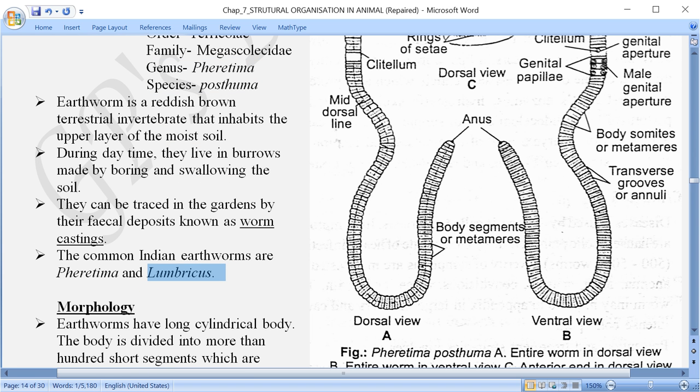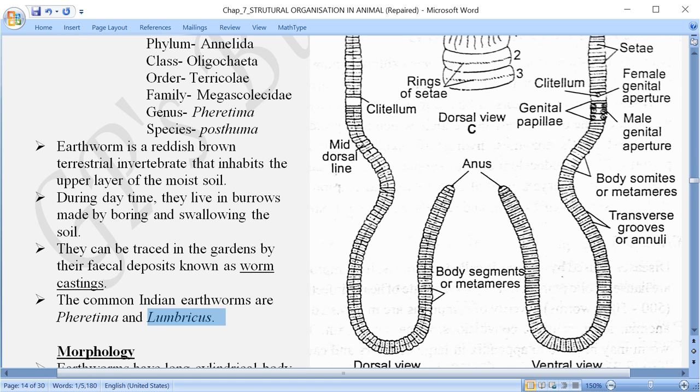Now here we are talking about the general characteristics of the earthworm. What is the color? They are reddish brown and they live on the land, not totally in the water. Only thing is that the soil in which they live should be moist. The earthworm first of all is reddish brown in color.